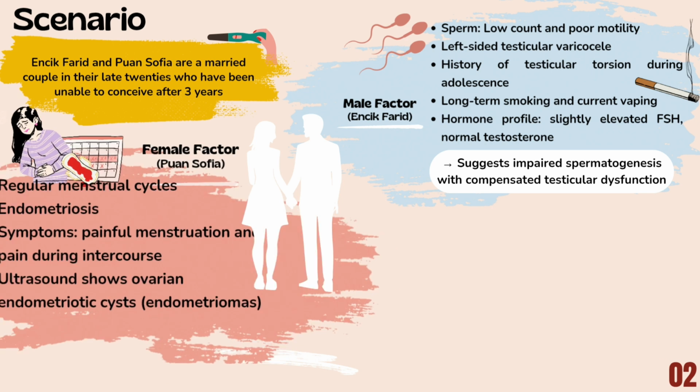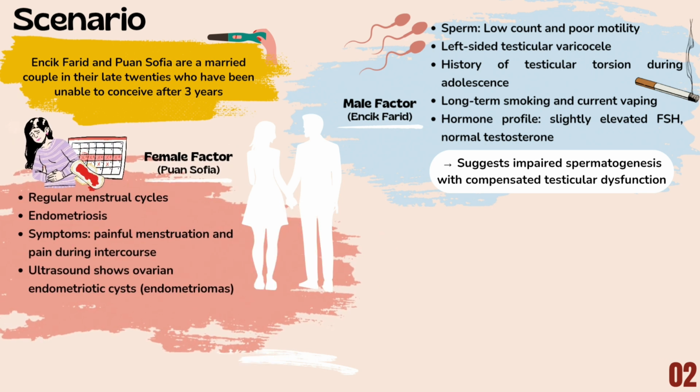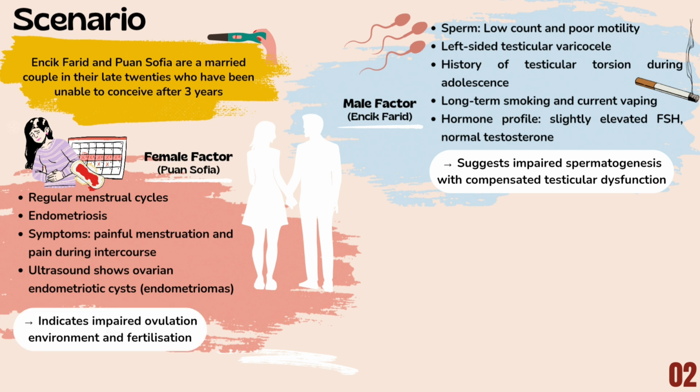And as for the female factor, Puan Sofia, she has regular menstrual cycles, indicating normal ovulation. However, she has been diagnosed with endometriosis. She experiences painful menstruation and pain during intercourse. Ultrasound findings show ovarian endometriotic cysts, also known as endometriomas. These findings indicate an impaired ovulation environment and reduced fertilization potential.